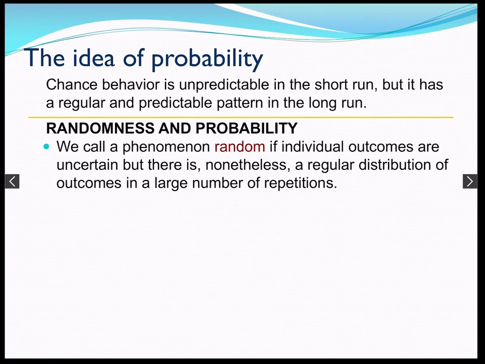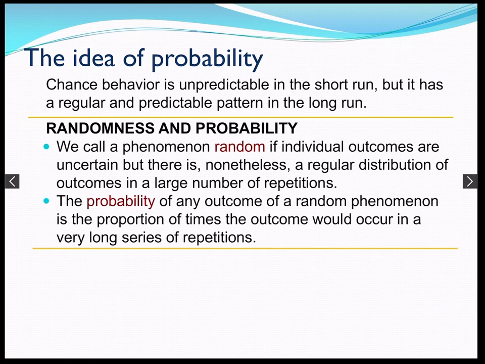So we call a phenomenon random if the individual outcomes are uncertain, but there is nonetheless a regular distribution, not necessarily normal, of outcomes in a large number of repetitions. So the probability of any outcome of a random phenomenon is the proportion of times the outcome would occur in a very long series of repetitions, right?